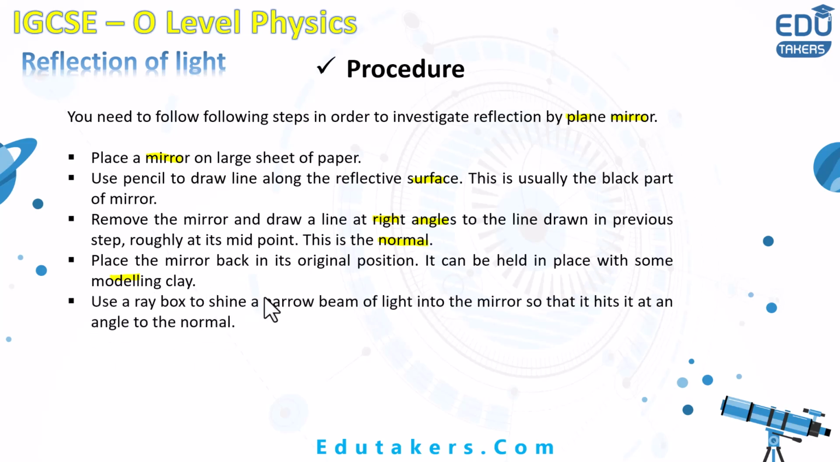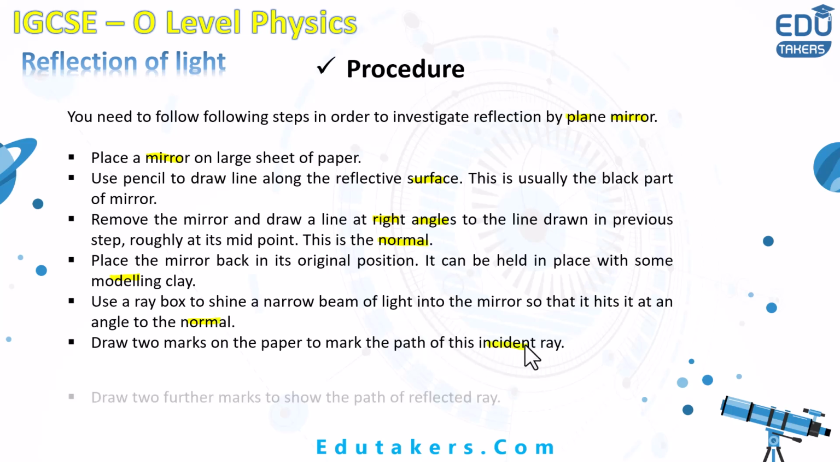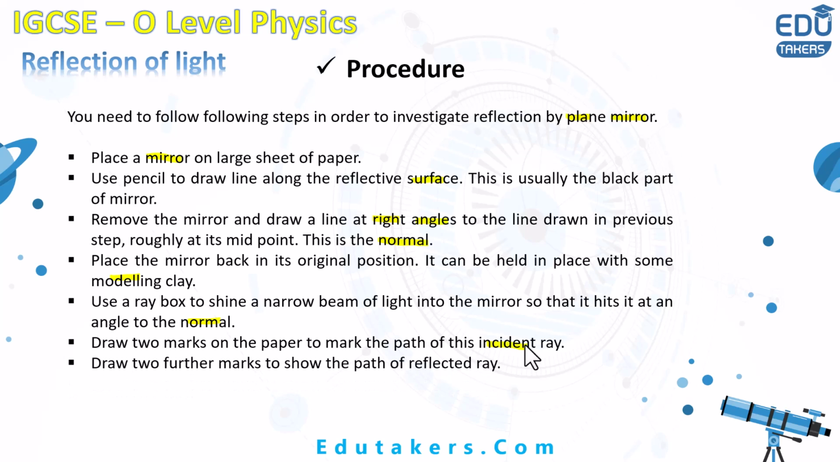Use a ray box to shine a narrow beam of light into the mirror so that it hits at an angle to the normal. Draw 2 marks on the paper to mark the path of this incident ray. Draw 2 further marks to show the path of the reflected ray.